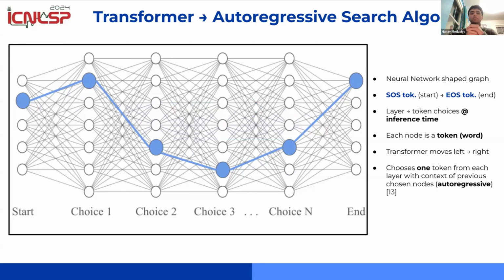So we can imagine the transformer as an explorer that's moving from left to right through this graph of word choices, where each layer represents a certain index for the word, and each node in the layer represents a possible token that could go in that index. So when the transformer creates a sentence or a text, it essentially creates a straight line from the start of sequence token to the end of sequence token.